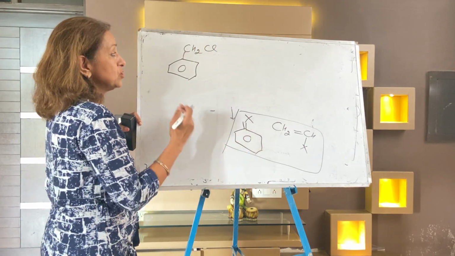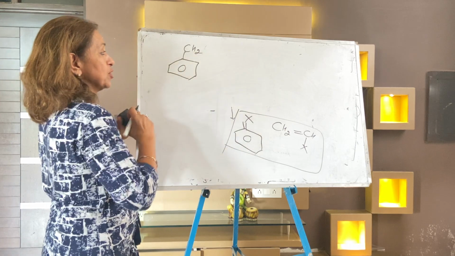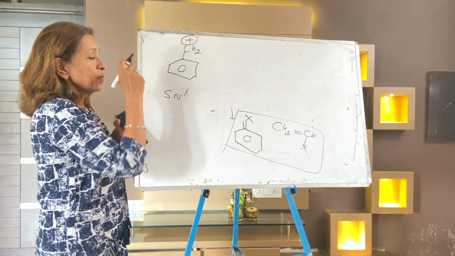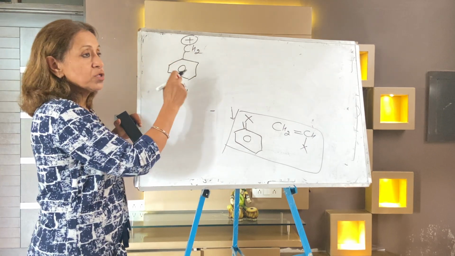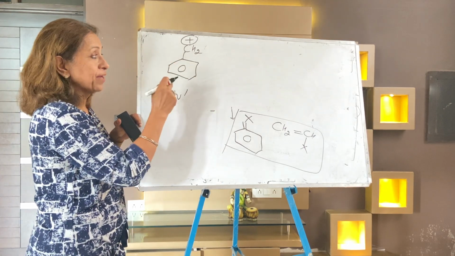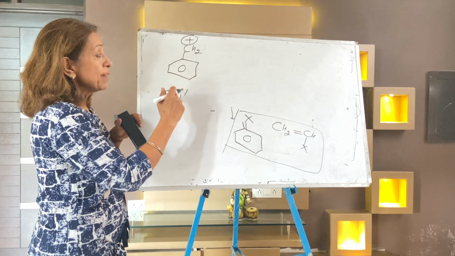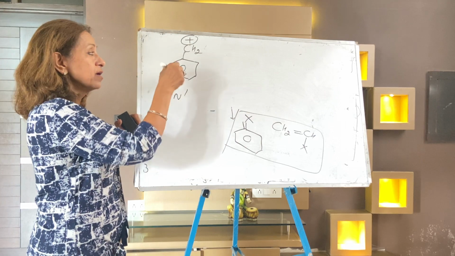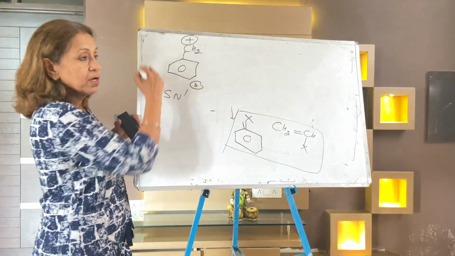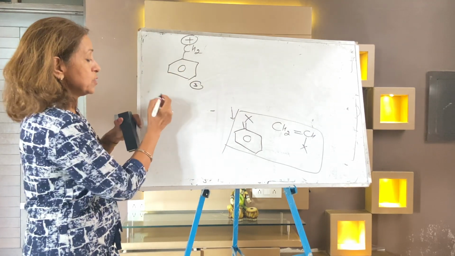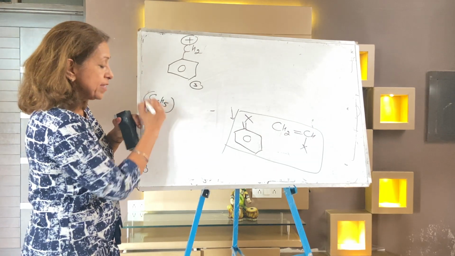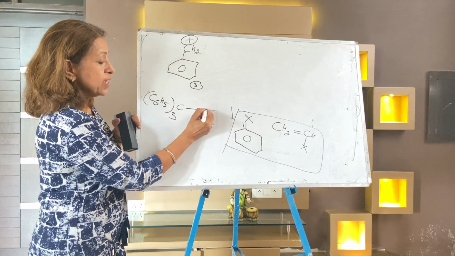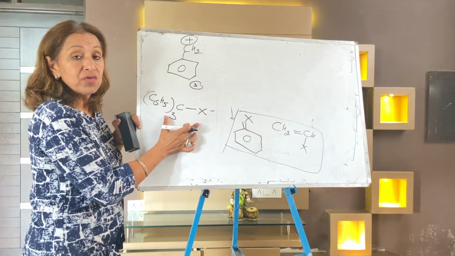You know the benzyl carbocation is the most reactive, so towards the SN1 mechanism benzyl chloride is reactive. But when the number of rings increases, C6H5 thrice with C and X is the most reactive towards SN1.